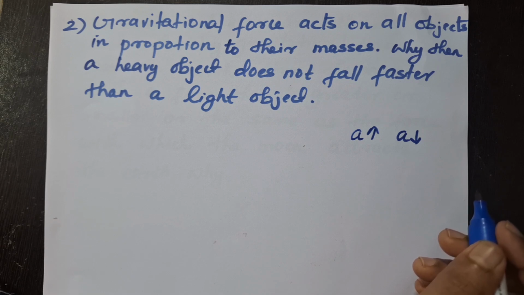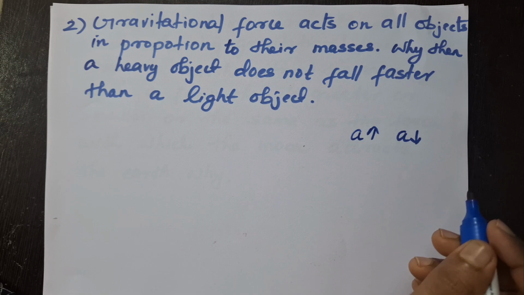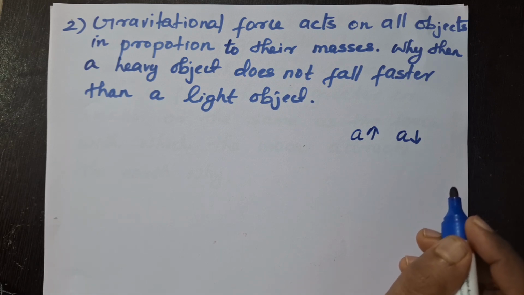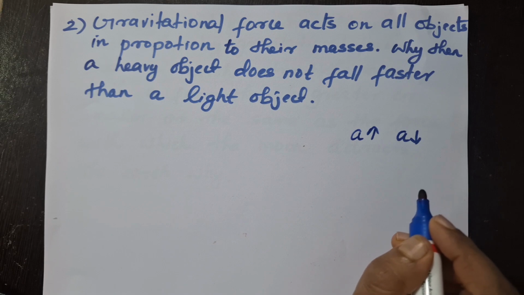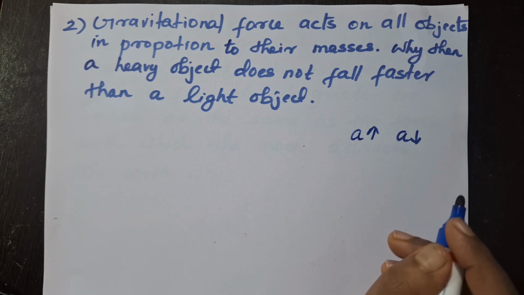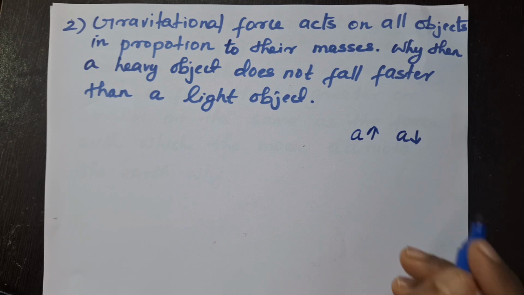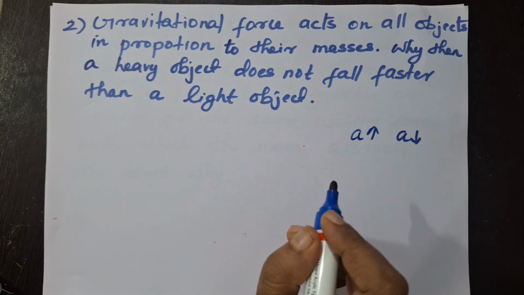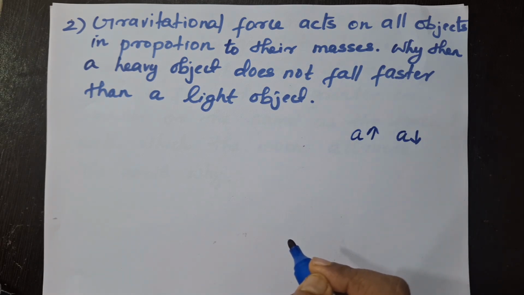Then, when an object is falling towards the earth, what is the acceleration acting there? Acceleration due to the gravitational force. We have to neglect all other forces there. We have to consider that only gravitational force is acting there. In that particular case, the ball experiences an acceleration due to gravitational force only.